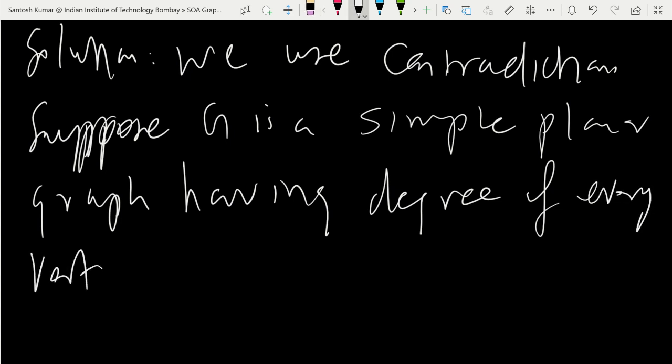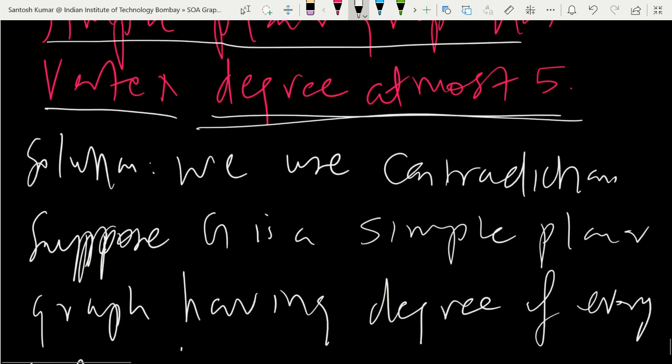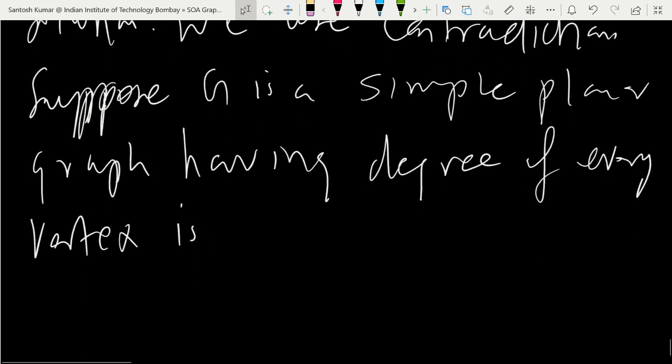So what do we have to prove? We have to prove that degree is at most 5. So what is the opposite of at most 5? At most 5 means 5 or less. So we'll assume degree is 6 or more. So we'll assume every vertex has degree at least 6. So at least 6 means 6 or more. So we are assuming the opposite of what we have to prove.